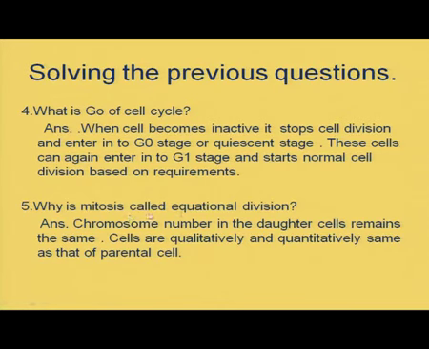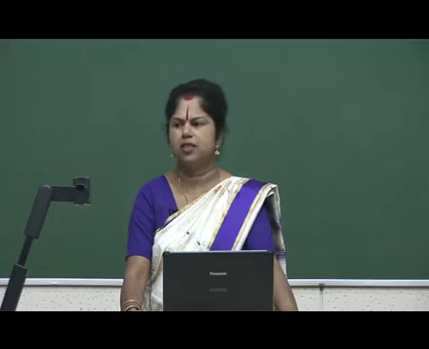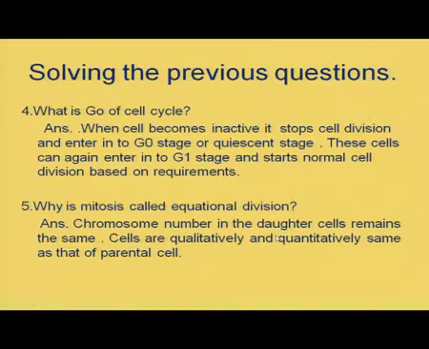Now, why is mitosis called an equational division? Equational means equal in all respects, equal in quality and equal in quantity. After mitosis, the two daughter cells formed remain qualitatively and quantitatively the same. Hence, it is known as equational division. They will be in all aspects similar to the parental cell.